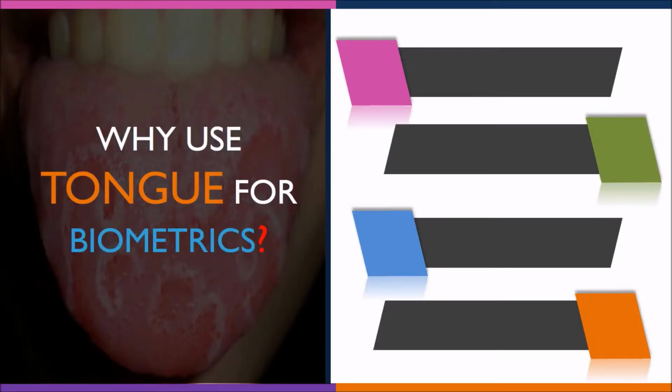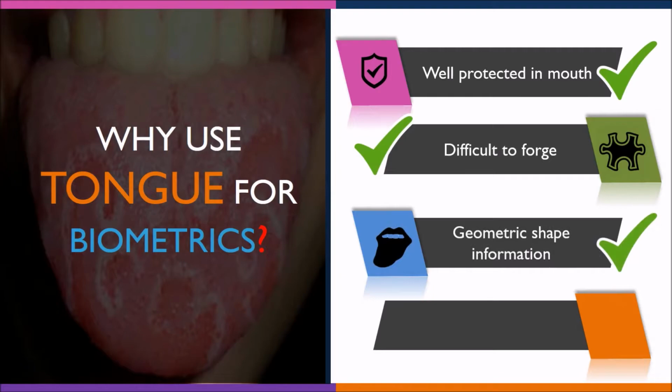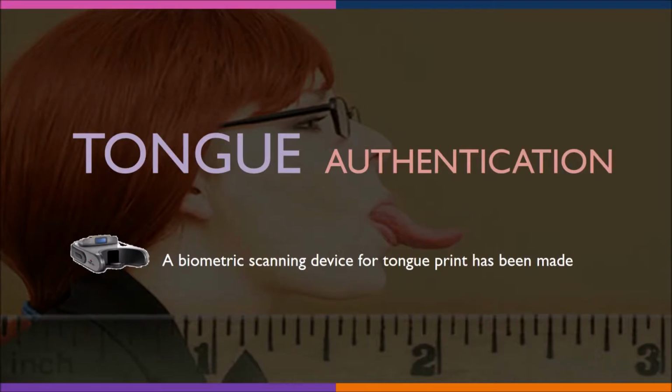Now let's see why tongue can be used for biometrics. First of all, it is well protected in the mouth. It is difficult to forge. The tongue also presents both geometric shape information and physiological texture information, which are potentially useful in identity verification applications. Some researchers have made algorithms and scanners and are trying to implement them in practical use. A biometric scanning device for tongue print has been made.